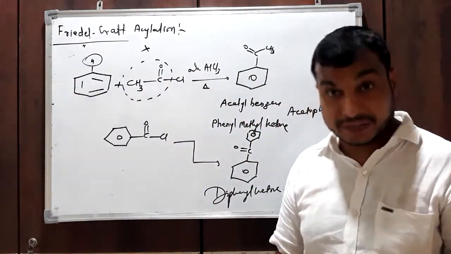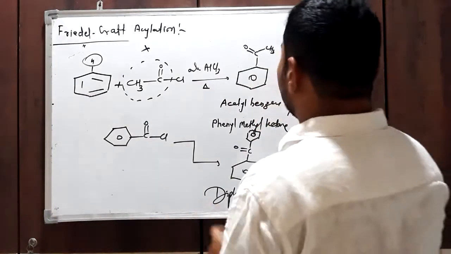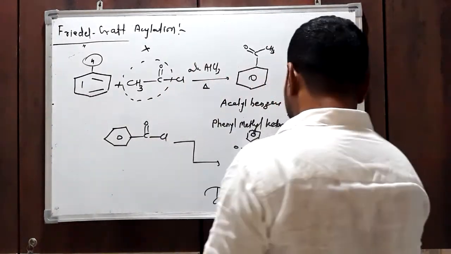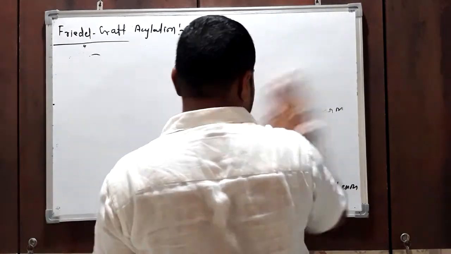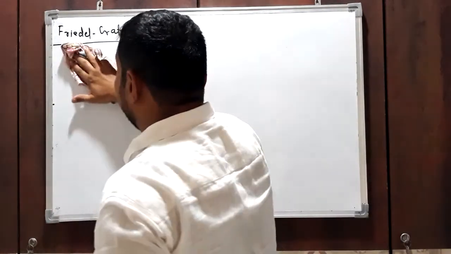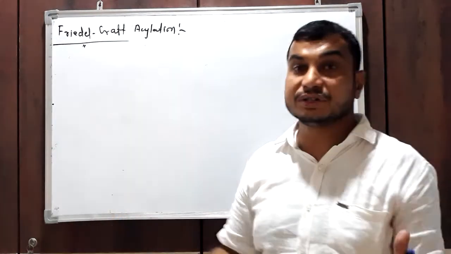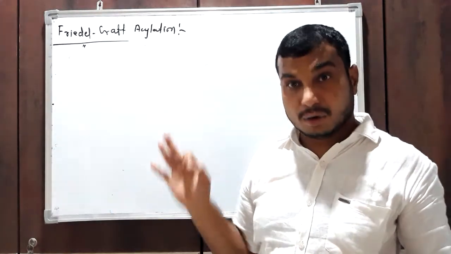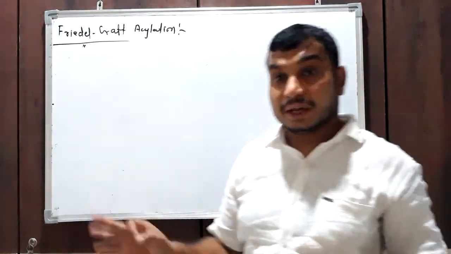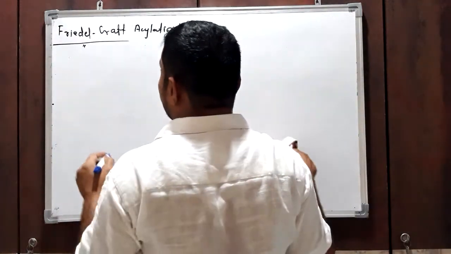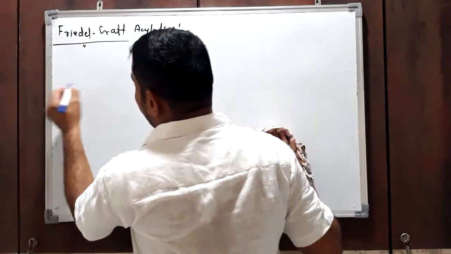Now come to its mechanism. It is the same mechanism as Friedel-Crafts alkylation. Here also we react this aromatic compound, benzene, with acyl halide in the presence of anhydrous AlCl3. Then we get the product. So how does this reaction take place?